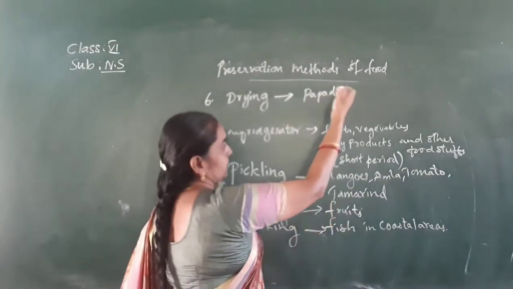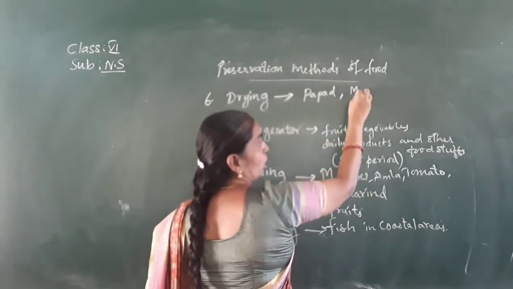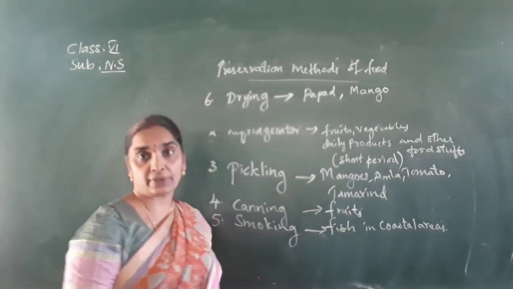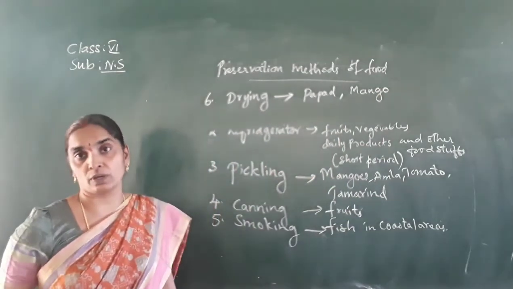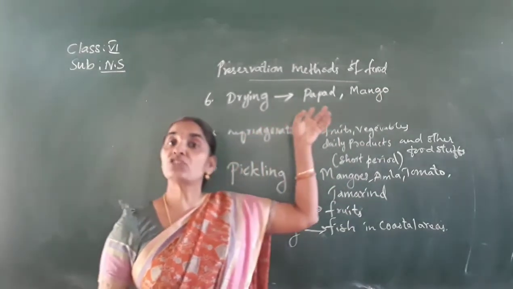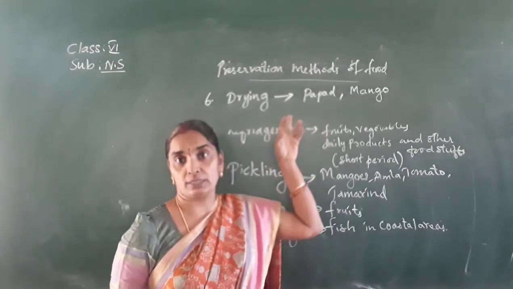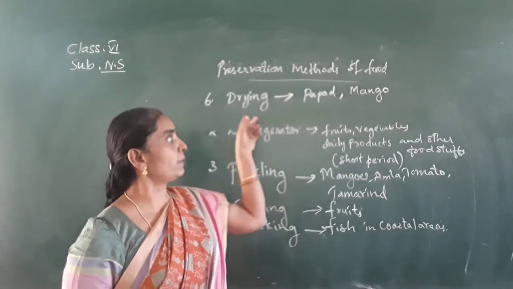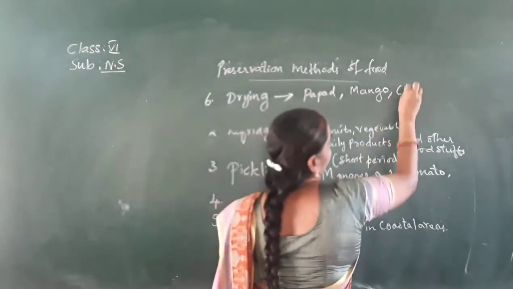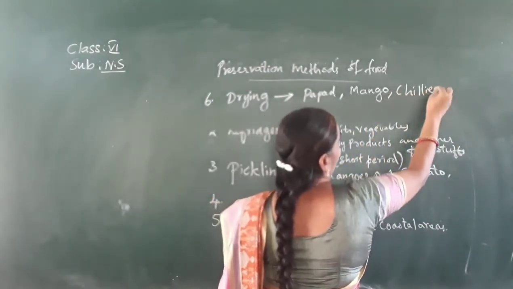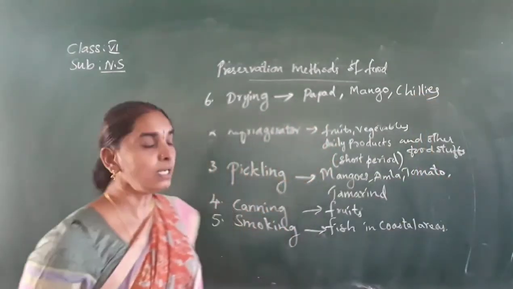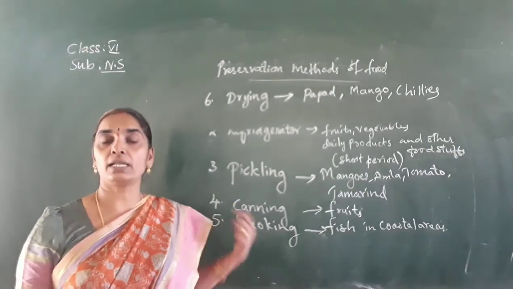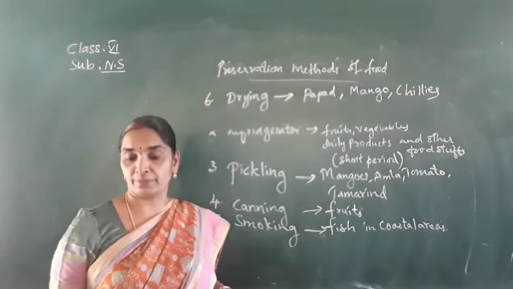Mangoes are grated and dried to prepare amchur and so on. For the preparation of pickles also, they use the drying technique for the mango. And chilies also are dried and used for a longer period. Like this, you can make out the different examples where this technique is used to preserve food items.